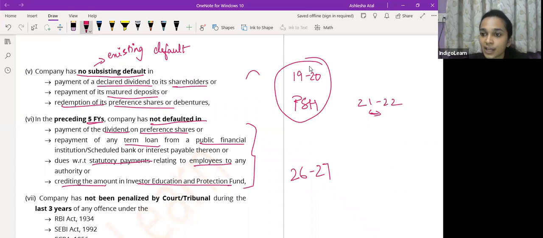Yes, 5 साल हो गए, which means in case any of these defaults have happened and 5 years have lapsed since that default, तो फिर company DVRs issue कर सकती है. However, 5 सालों में ही ये default हुआ है, तो फिर उस situation में company DVRs issue नहीं कर सकती. Clear है? Are you all clear with this much? Yes?